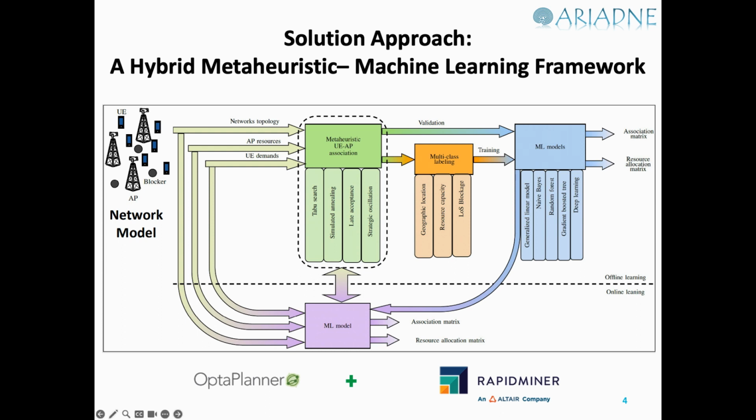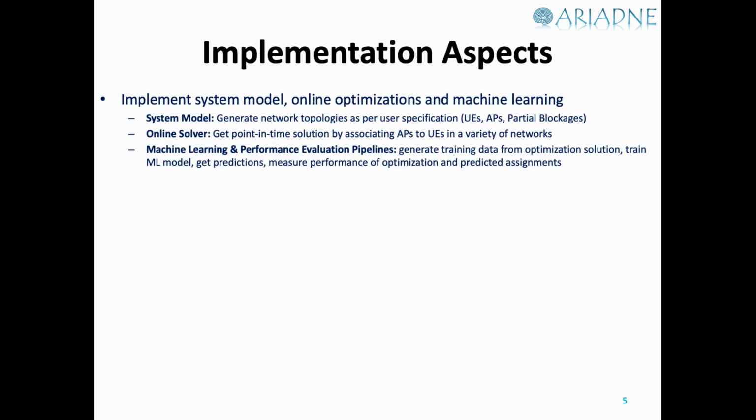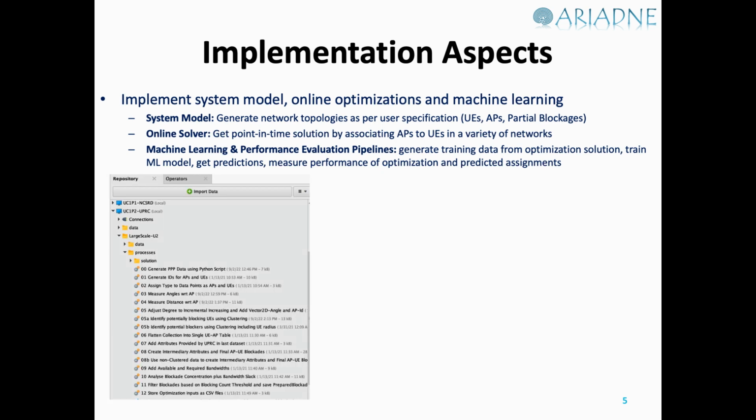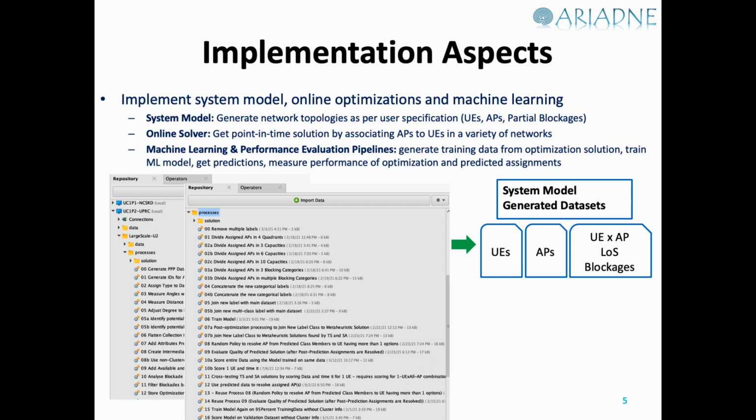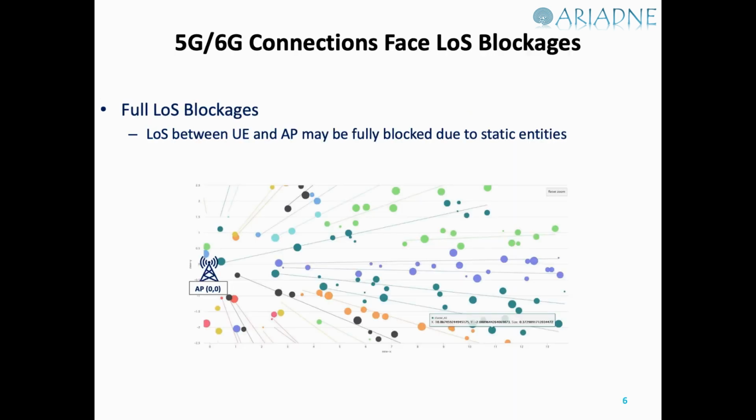The data processing and machine learning model training and application is done in RapidMiner. So we have three artifacts. We have a system model, as you can see in the screenshots of the RapidMiner processes. The system model is implemented in RapidMiner processes along with the machine learning and data processing evaluation pipelines. The data sets are generated using the system model.